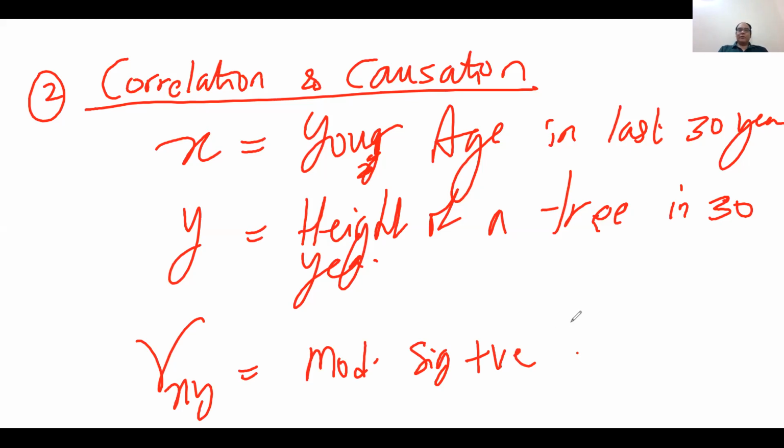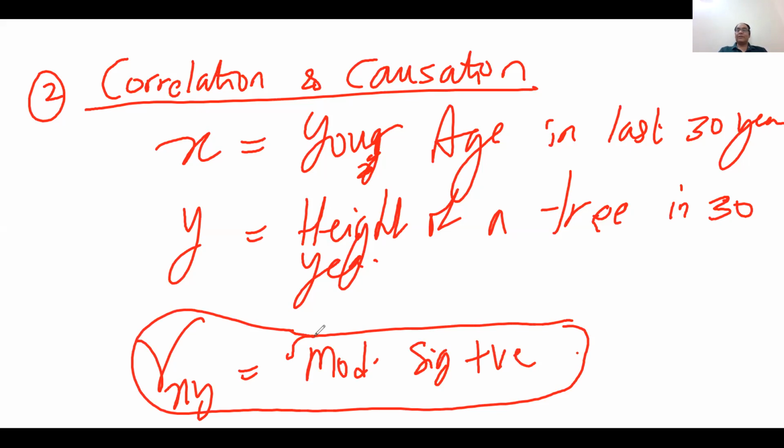Now we found there is a positive correlation between X and Y, but the question is, can we say your increase in age will increase the height of the tree, or the increase in height of the tree is responsible for your increase in age, right? So this kind of explanation is not possible.